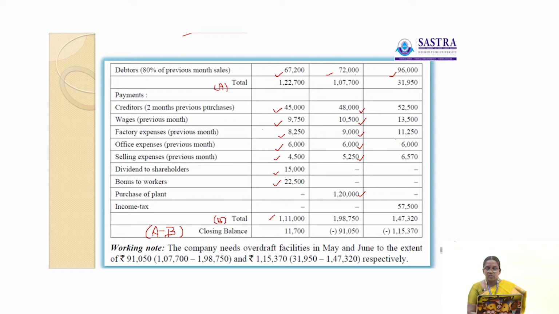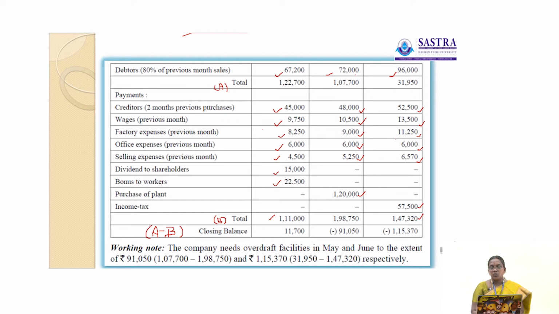Here creditors 2 months purchases 52,500, then wages 13,500, then factory expenses 11,250, office expenses 6,000, selling expenses 6,570, then income tax 57,500. So the total of all expenses 52,500 plus 13,500 plus 11,250 plus 6,000 plus 6,570 plus 57,500. So the total of all these expenses is 1,47,320.